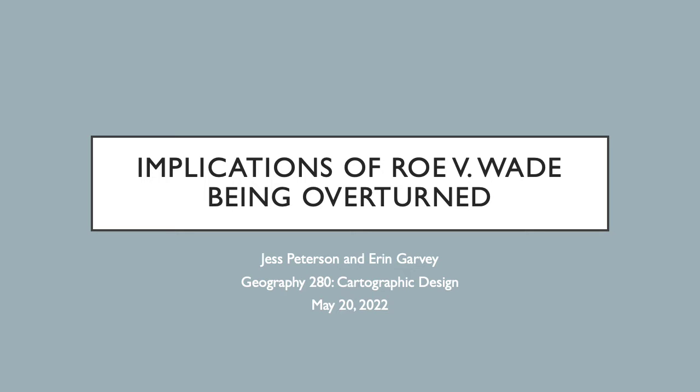The implications of Roe v. Wade being overturned included decreased access to legal and safe abortion, other Supreme Court decisions based on the right to privacy being challenged, such as gay marriage and contraception, and the United States backpedaling on crucial progress made in human rights. The purpose of these maps is to illustrate these potential implications as well as demonstrate the significance of abortion care in the United States and the state of abortion legality throughout the world.